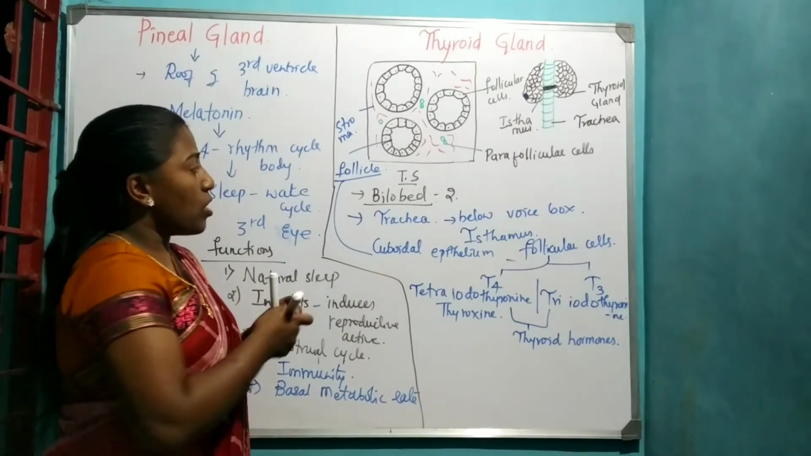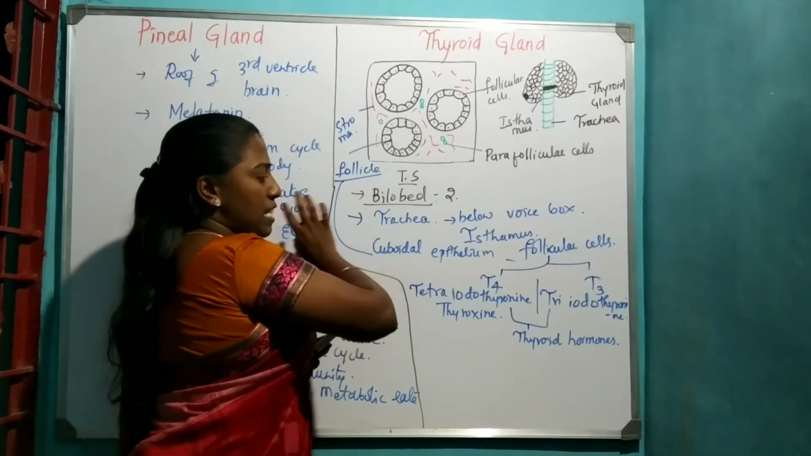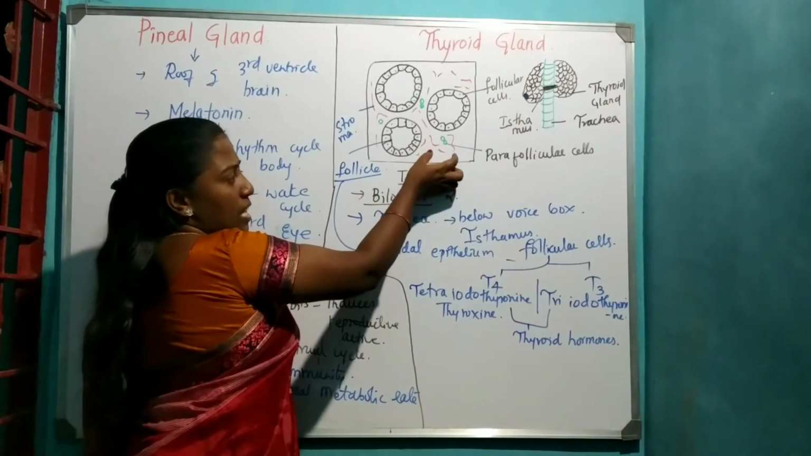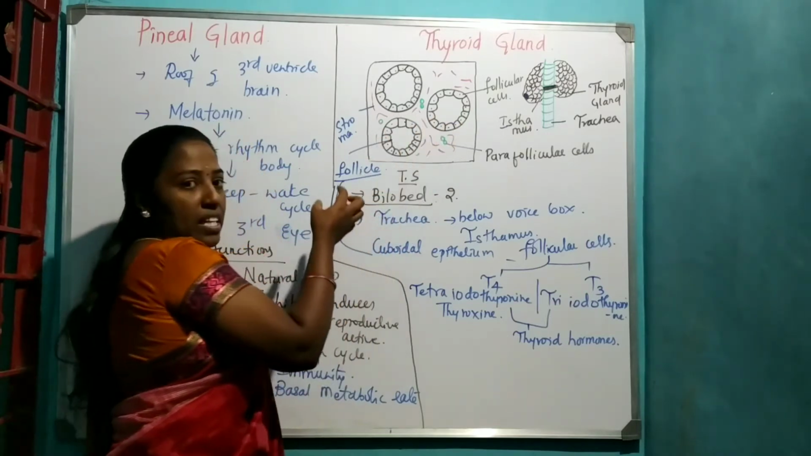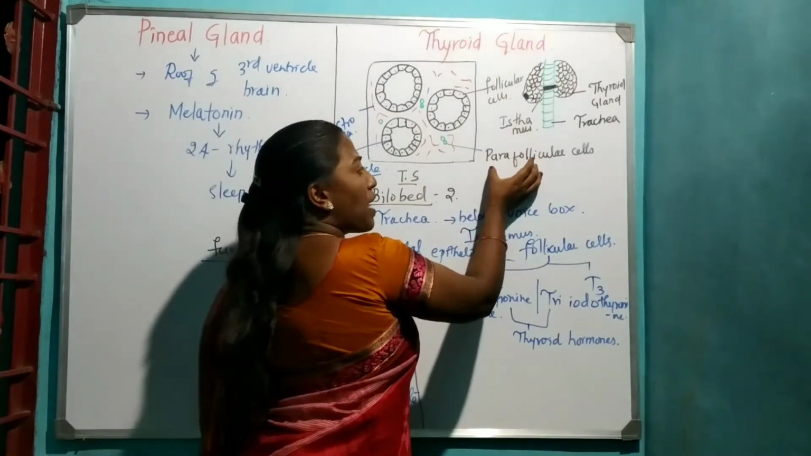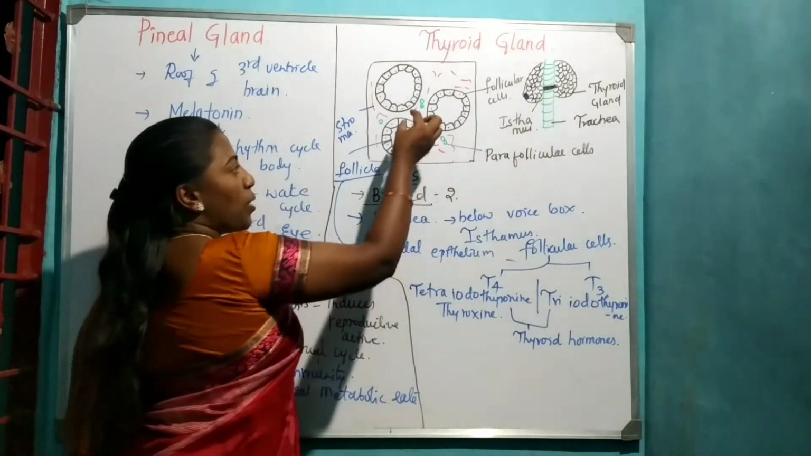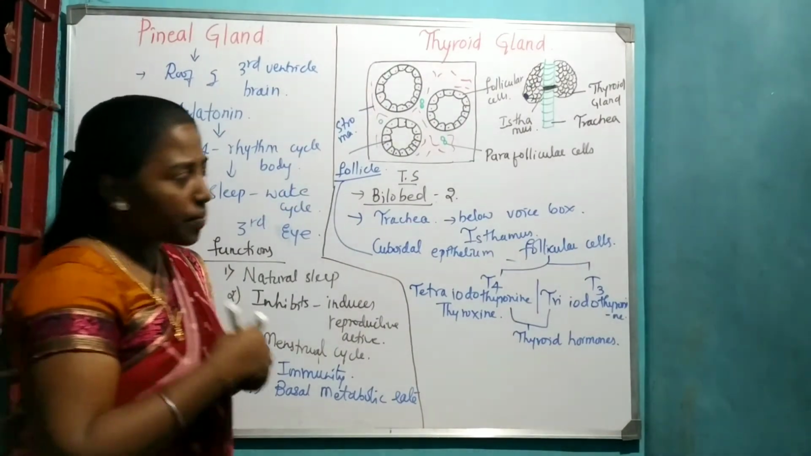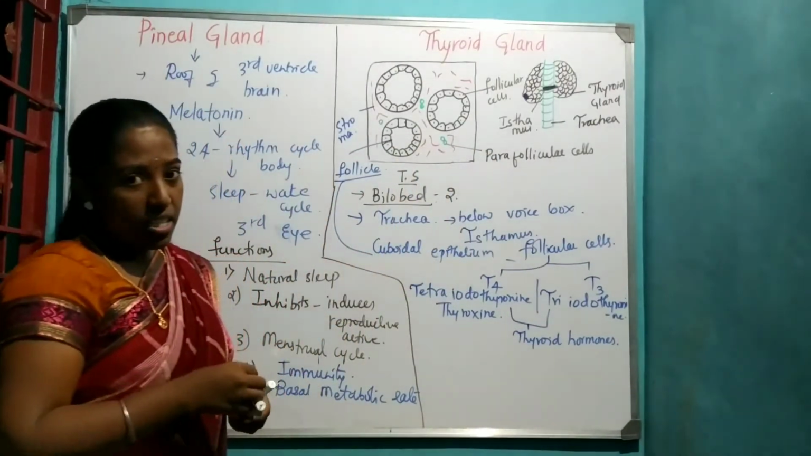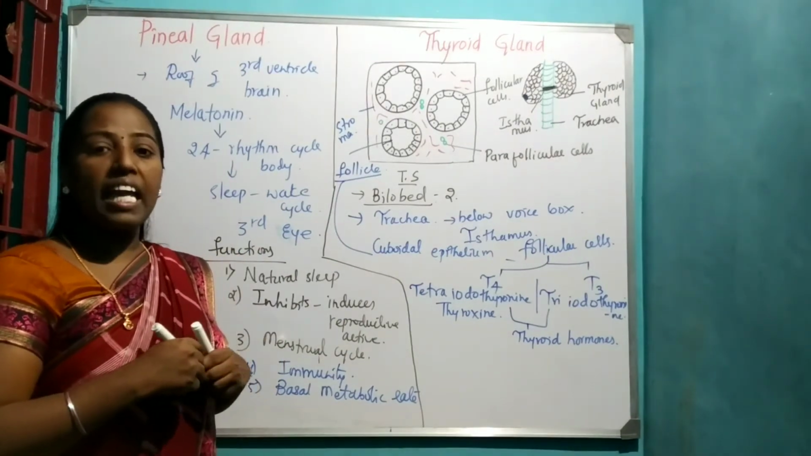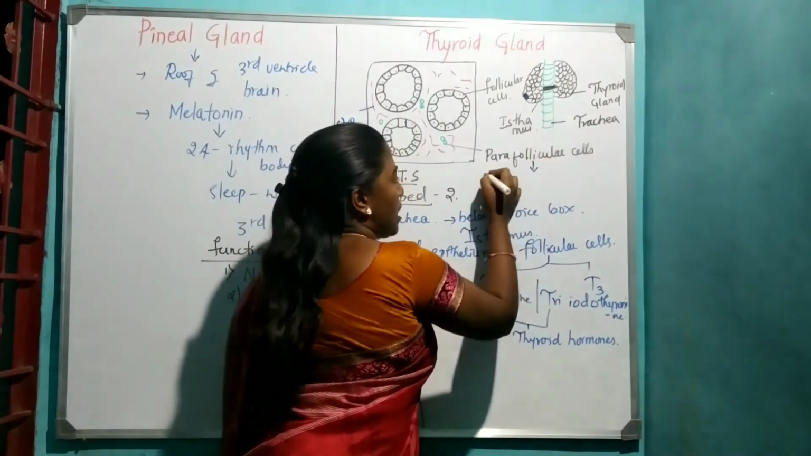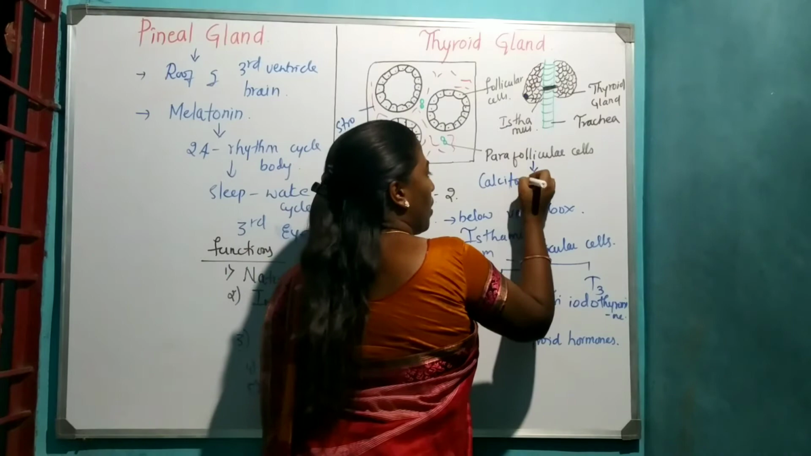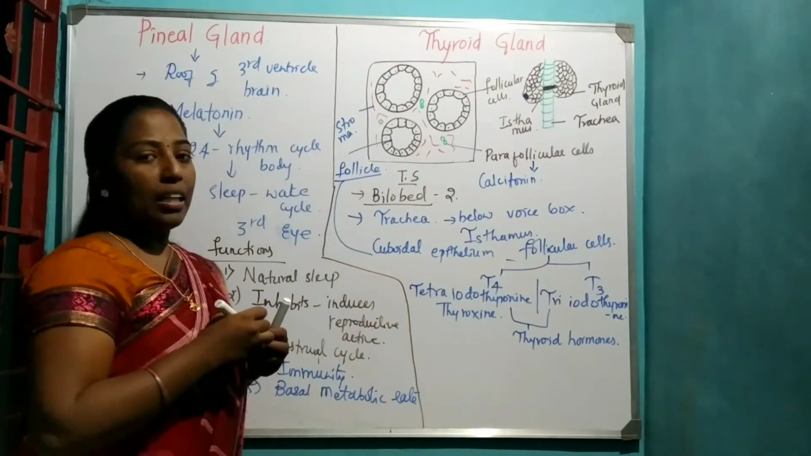And the next. So inside the follicle, we find follicular cells. They secrete T4 and T3. And in the stroma, we will find small cells in between the follicles, called parafollicular cells. Okay. So in between the follicles, the cells found are called what? Parafollicular cells. These parafollicular cells produce a hormone called calcitonin. So the parafollicular cells produce a hormone called what? Calcitonin. Okay. So this is regarding the thyroid gland.